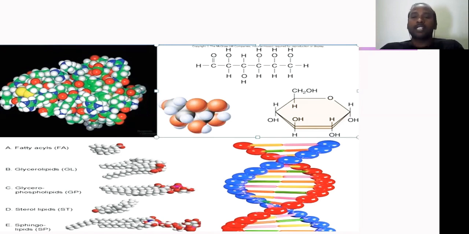The monomers, you can see, become polymers, forming many different kinds of complex molecules, as I showed in this diagram. But anyway, don't worry about these structures. I'll explain in a very simple manner when we go into their respective macromolecules.